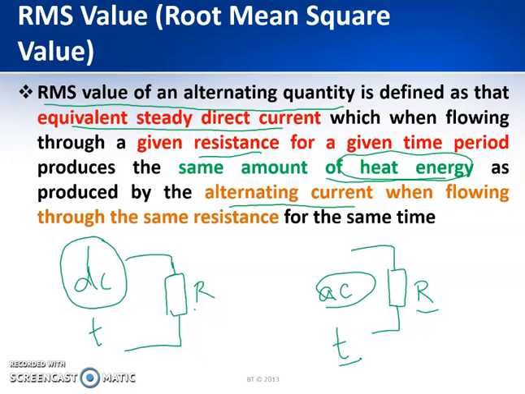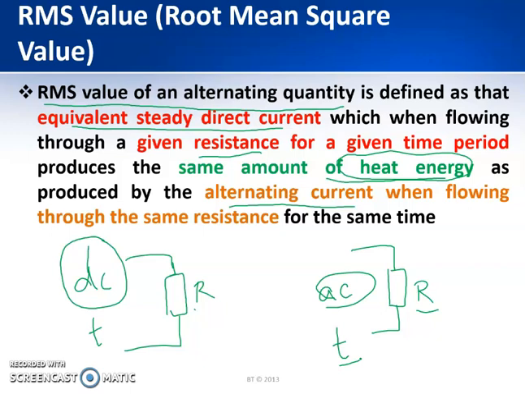So we are just relating an alternating quantity to a DC quantity in terms of the amount of heat that is being generated through a resistance which is the same in both cases. So that is the root mean square value.